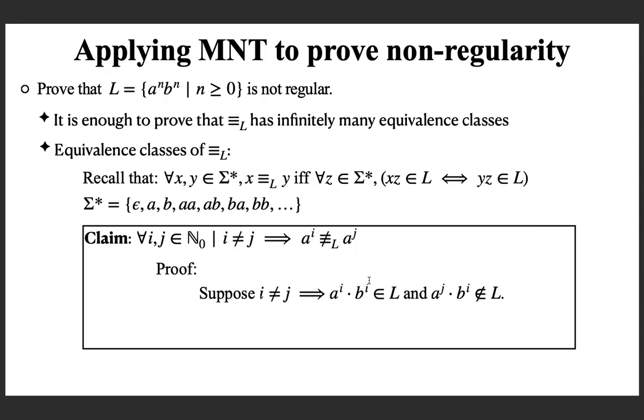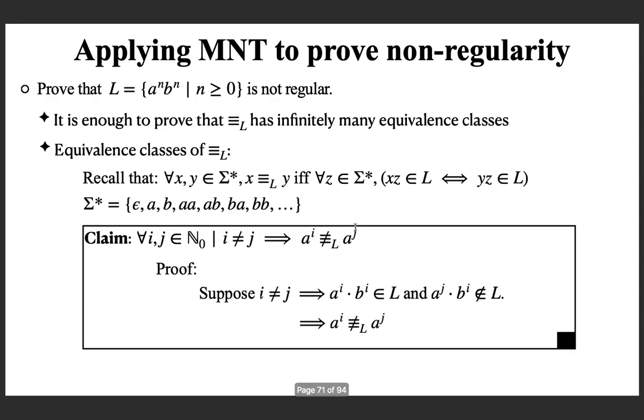Suppose you append the same string b raised to i to both a raised to i and a raised to j. What will happen? The first concatenation will give a raised to i followed by b raised to i. It is of the form in the language, so it is in the language. And a raised to j, b raised to i is not in the language when i is not equal to j. So we proved that whenever i is not equal to j, the strings a raised to i and a raised to j are not equivalent.